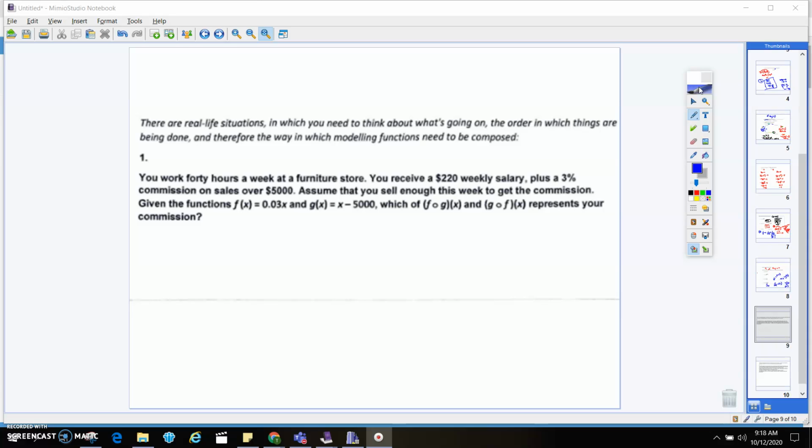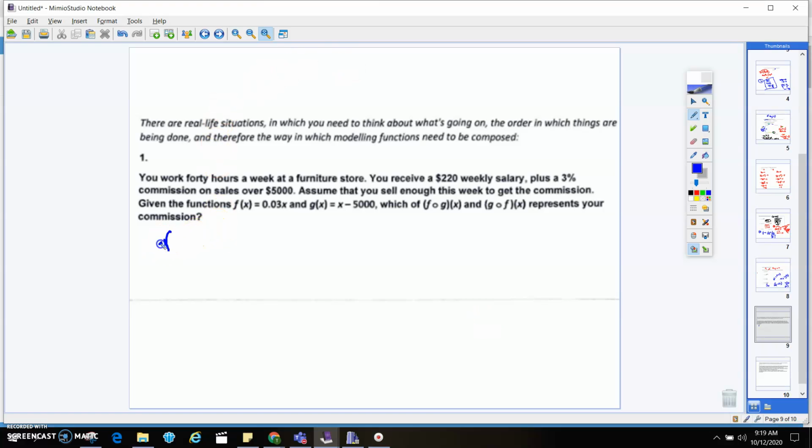All right, so let's think about this really quick. If I do commission on sales over $5,000, I have to at least sell $5,000, right? Like I get $220 a week. Cool, awesome, great. But I'm trying to figure out the representing my commission, right? So I have to start with 5,000, right? And then I get 3% of the stuff over that. Okay, so let's try this really quick.